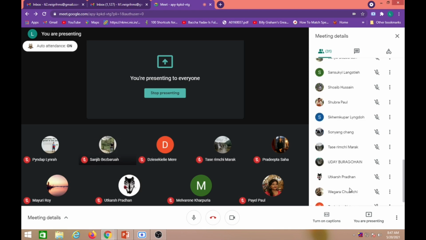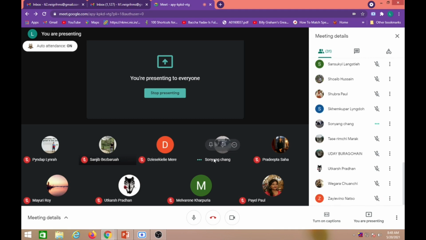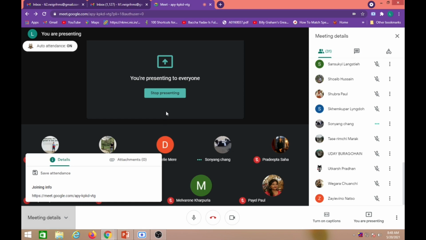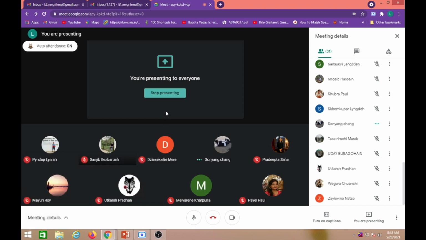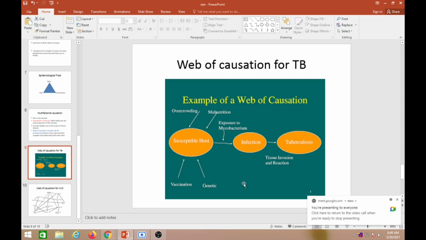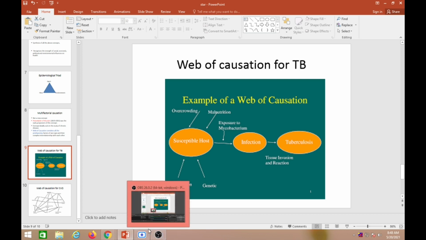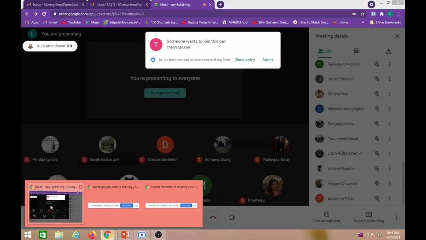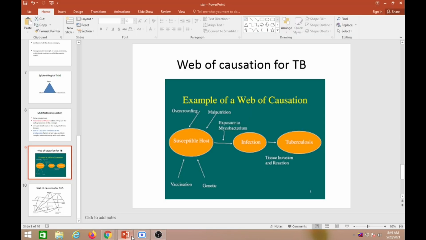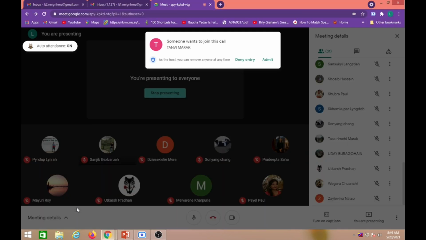Okay. Where is Soyang Chang? You tell me this. What is the web of causation for stroke? Why do people get stroke? Is there any specific cause of stroke? Okay, diabetes also leads to stroke. Does only diabetes lead to stroke? Without diabetes, people cannot get stroke? Diabetes comes because of the lifestyle changes that we say again: dietary, sedentary lifestyle. People become obese, then hypertension, high blood pressure. From high blood pressure it leads to stroke. So it's a lot of web of causation.